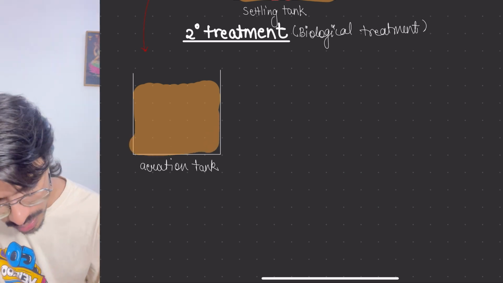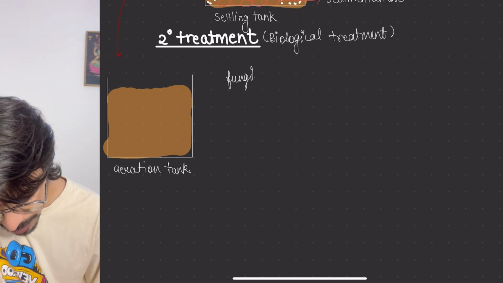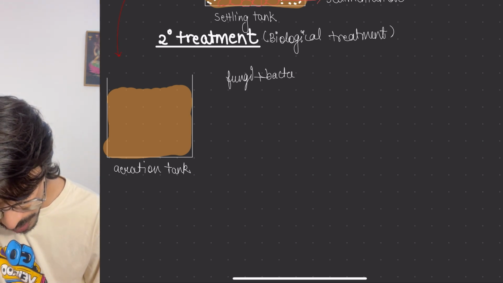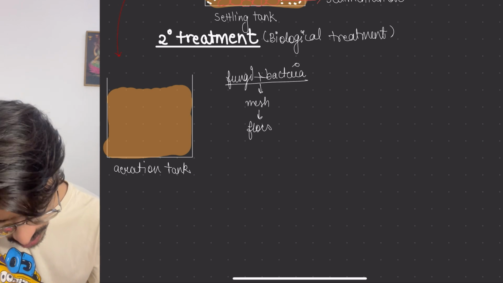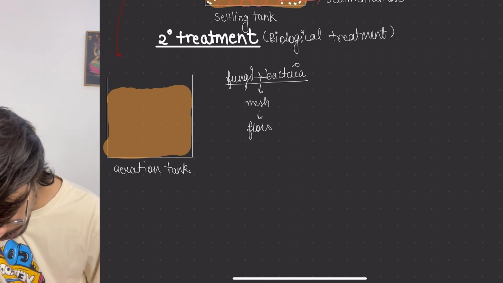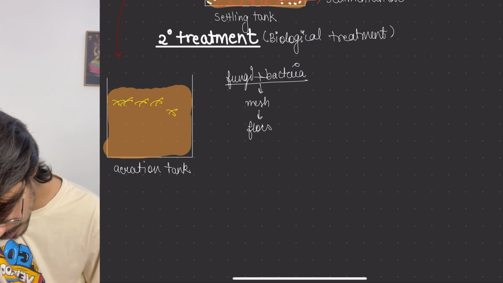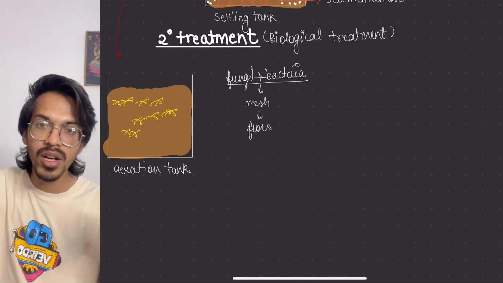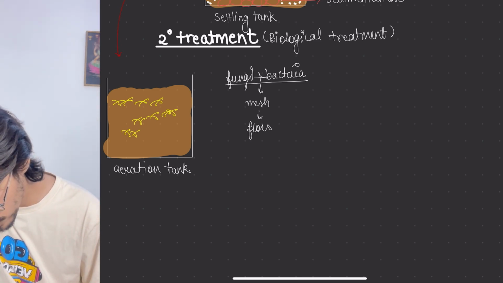We will add fungi plus bacteria. They will form a mesh-like structure which is called flocks. So let's say they are making flocks over here. Now, if any organism is living and is an aerobic organism, it requires oxygen. So we need to put oxygen.